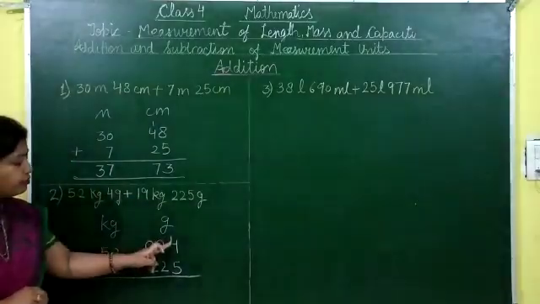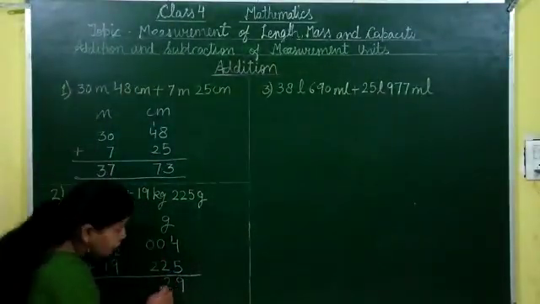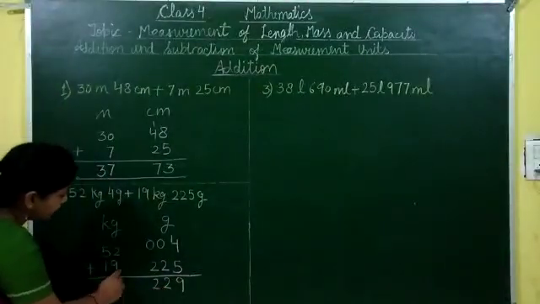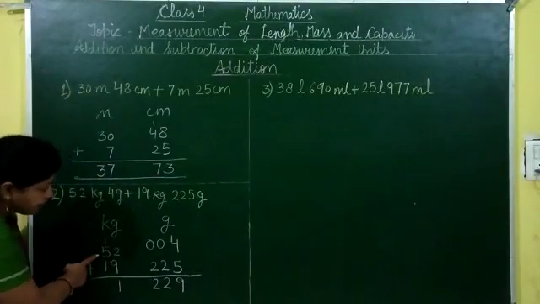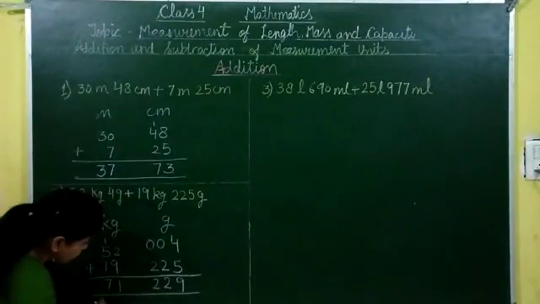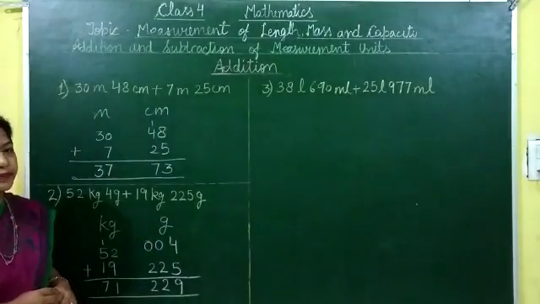Now start adding. 4 plus 5, that is 9. 0 plus 2, that is 2. And 0 plus 2 again, it is 2. 2 plus 9, 11. Carry over 1. So it is 1 plus 5, 6. Plus 1, 7. So the result is 71 kilogram, 229 gram.